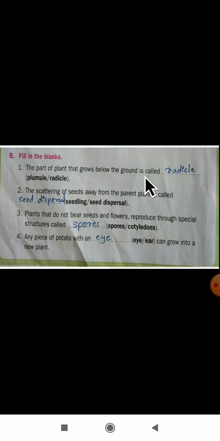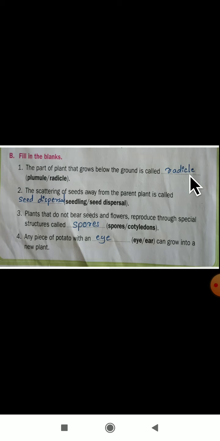Yes, dear students, I have told you about plumule and radicle. Plumule and radicle are parts of the plant. Which part will grow below the ground? Radicle grows below the ground. Plumule will grow above the ground. So the part of a plant that grows below the ground is called a radicle. As I told you while explaining the lesson, radicle is part of a plant that grows below the ground.